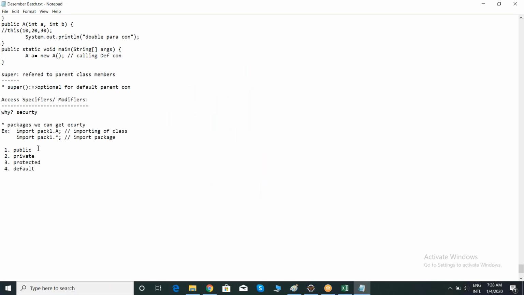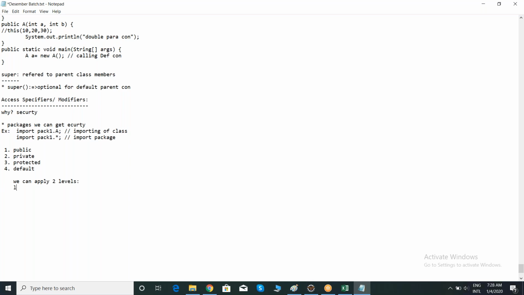Okay team, see here, in a class we have members. These 4 access specifiers we can apply at 2 levels. What are the 2 levels?